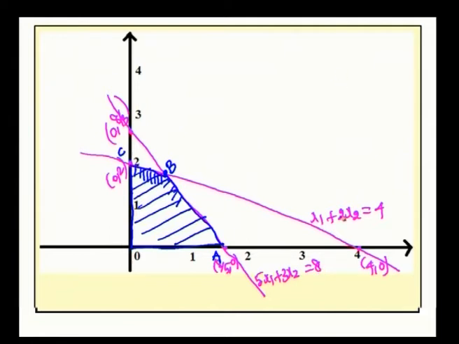By solving these 2 equations, we get the values of x1 and x2. We will get x2 equal to 12 by 7 and x1 equal to 4 by 7.